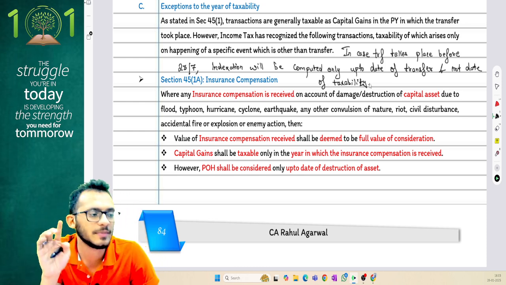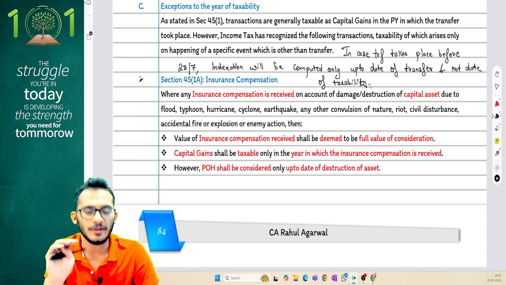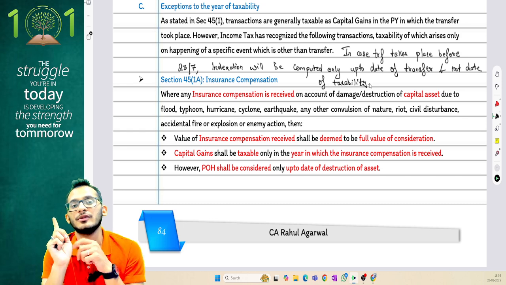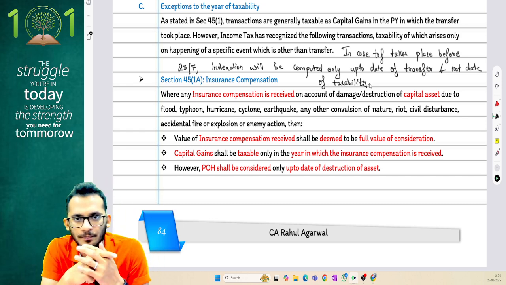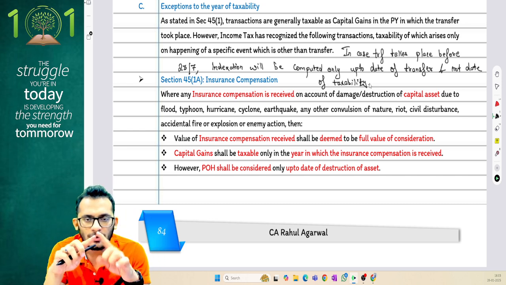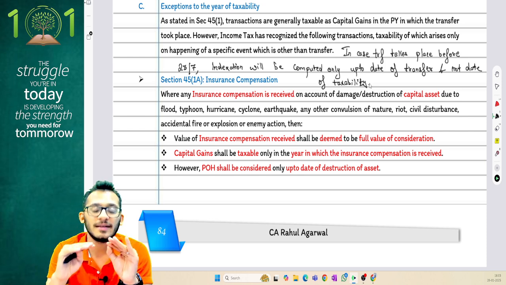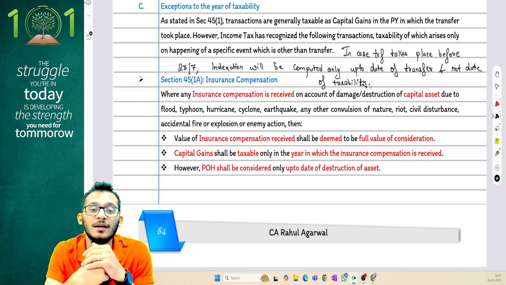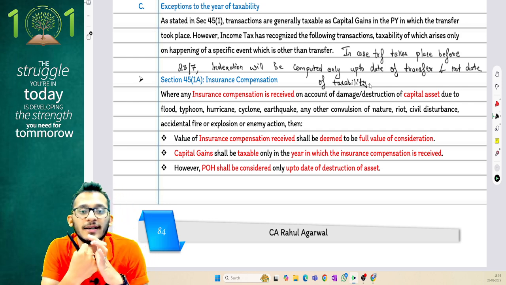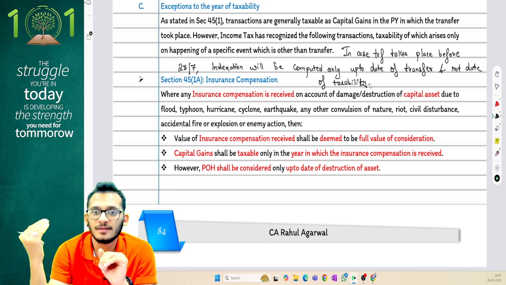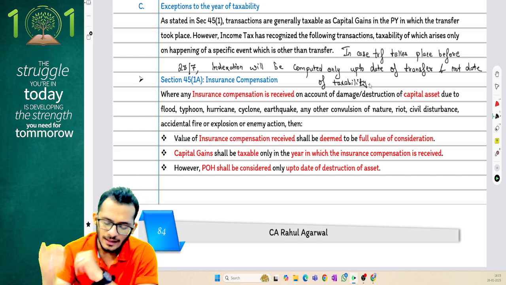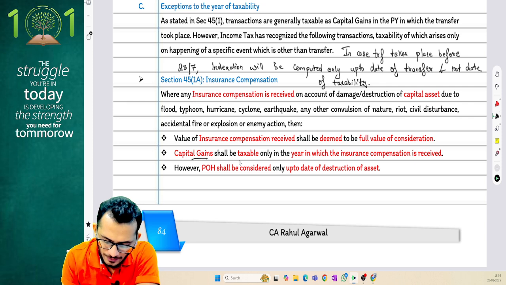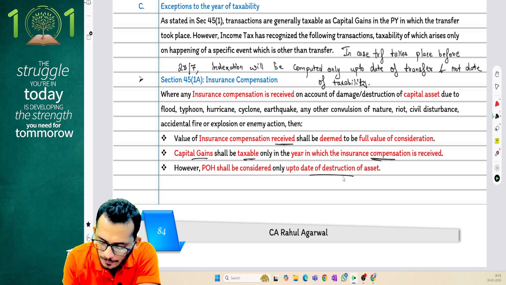If you can note this down along with me, let me explain this once again carefully. For those who have already gone through the classes, when it comes to insurance compensation, the rules of income tax say the date on which the asset is destroyed is called the date on which the asset is transferred. But the tax on this capital gain is only computed in the year in which the insurance compensation is received. So capital gains will be taxable only in the year in which the compensation is received.